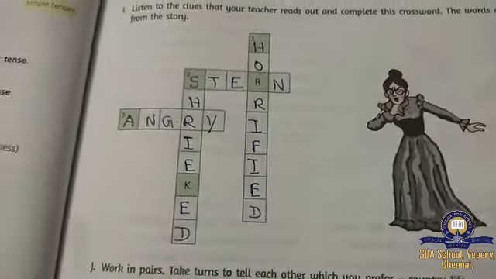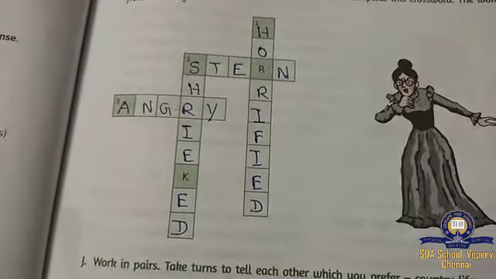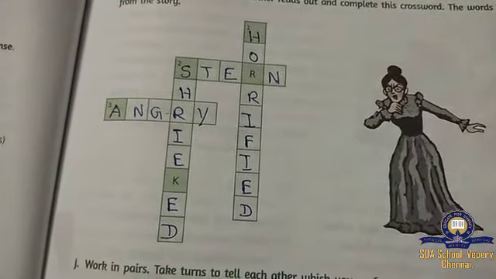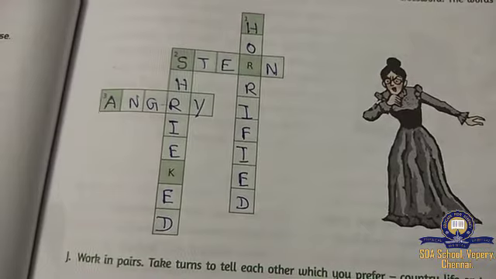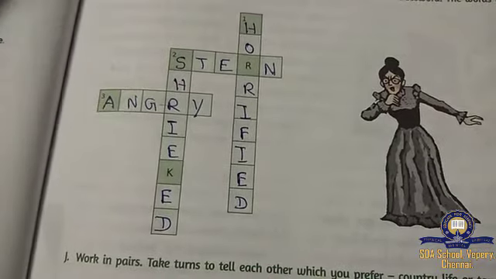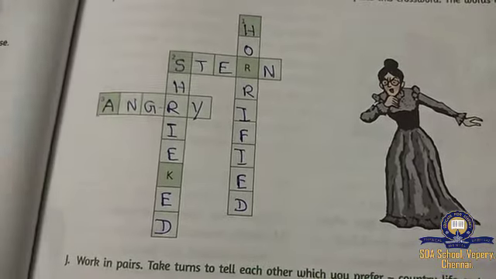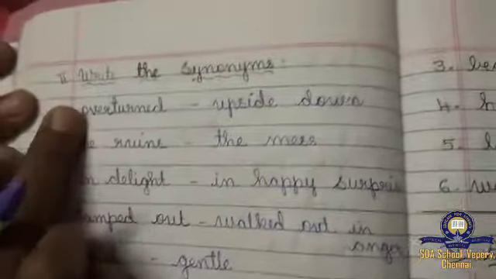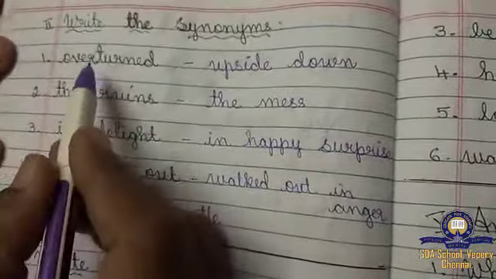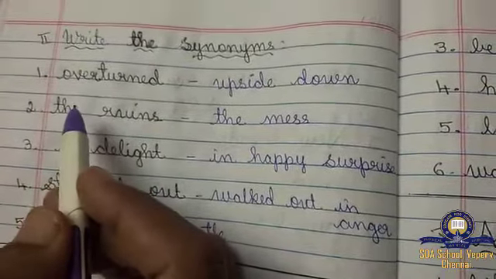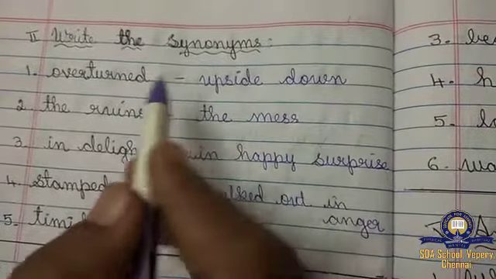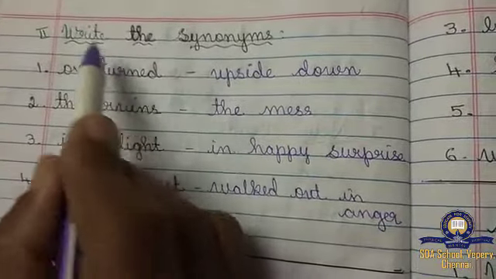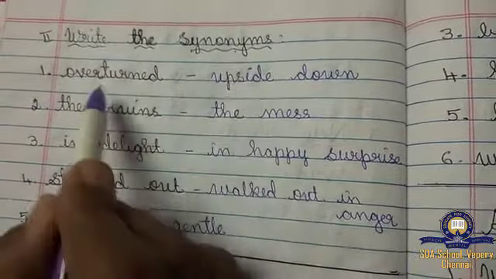Okay, children? Now I will go to the synonyms and antonyms, and the question answer I will send you in the WhatsApp. Okay, children? Okay. Now we'll see the synonyms. What you have to do while writing itself, you have to pronounce the word and you have to write, children. If you say and write, it will be very easy for you. Okay, children? Okay, write the synonyms.